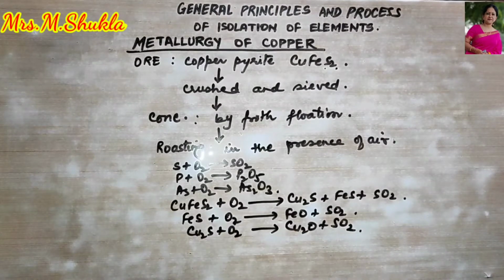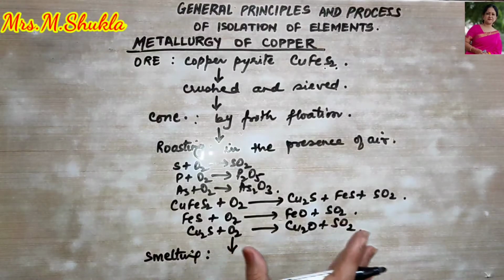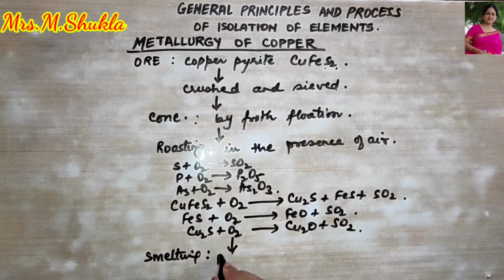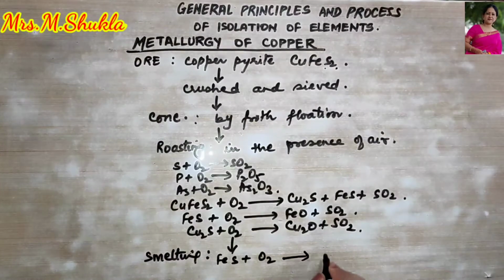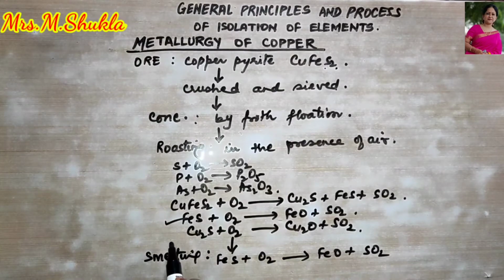Clear? Now next we move to smelting. The roasted ore is now mixed with powdered coke and sand, and it is strongly heated. Where? In the blast furnace. So we use FeS plus oxygen, right? Further it will be converted to FeO plus SO2. What is smelting? That is, the sulfide ore has to be changed to the oxide ore. I am showing you this reaction over here, right?